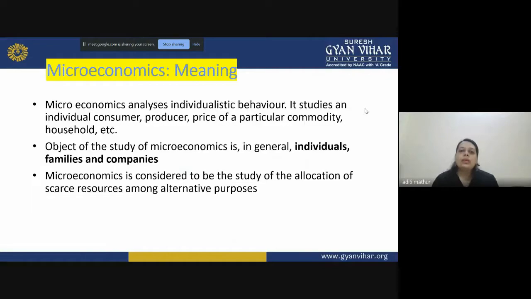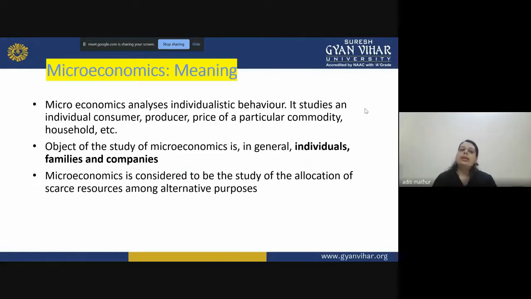So, what is the actual meaning of microeconomics? Microeconomics is an analysis of individualistic behavior, right? We understand the behavior of an individual here. An individual can be a person, a human like you and me, or an individual company. Let's take an example. If we are talking about FMCG, then in the FMCG sector, an individual company can be your ITC, or it can be your Dabur, anything, right? We are not studying the FMCG sector itself. We are studying at an individualistic level.